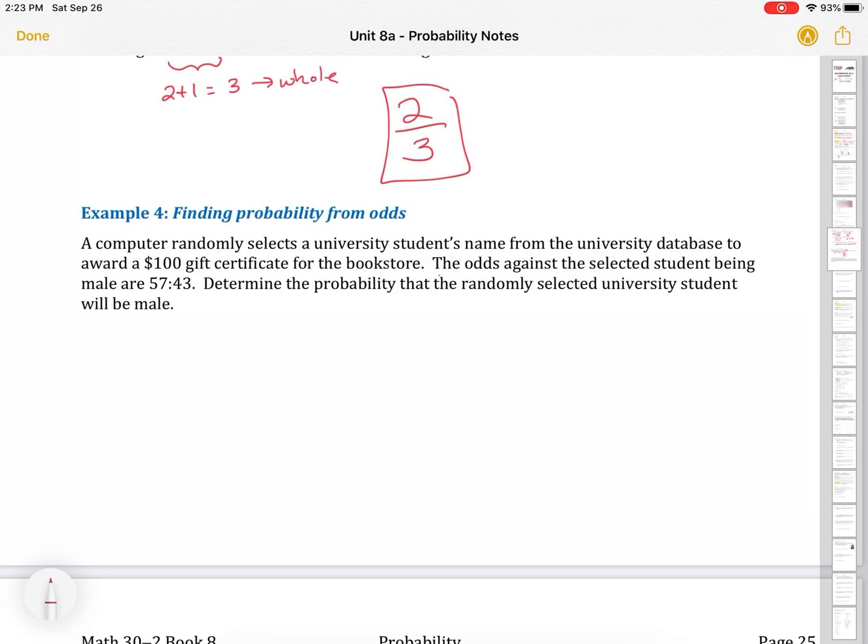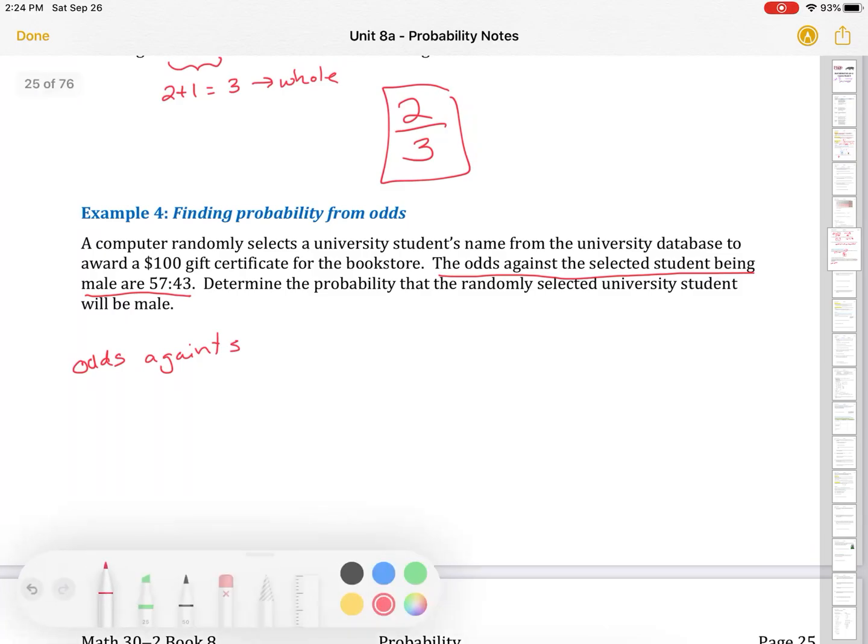Finding probability from odds. A computer randomly selects a university student's name from the university database to award a $100 gift certificate for the bookstore. The odds against the selected student being male are 57 to 43. Determine the probability that the randomly selected university student will be male.